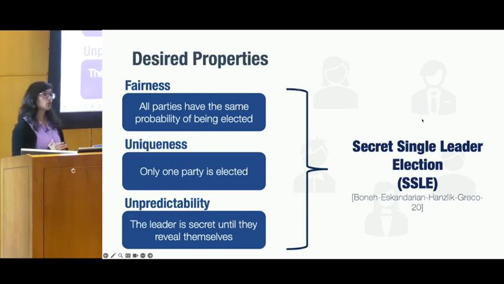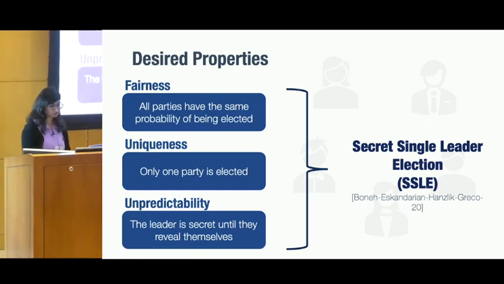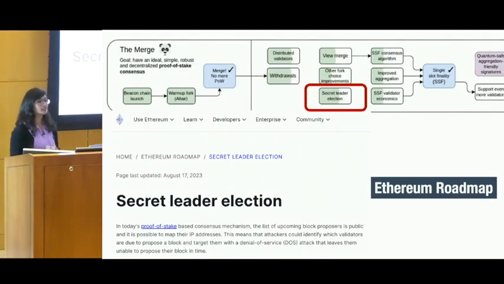A leader election with all these three properties is called single secret leader election, or SSLE, and this was formally defined by Boneh et al. in 2020. To convince you that this is indeed an important problem, we have the Ethereum roadmap here from 2 months ago, from August, and it shows secret leader election as the solution for this liveness problem that we just saw.